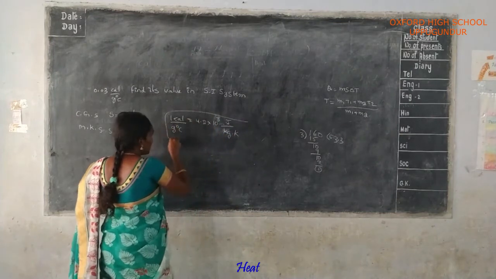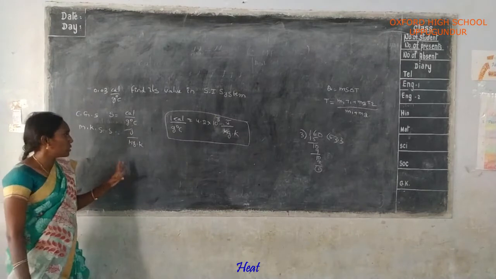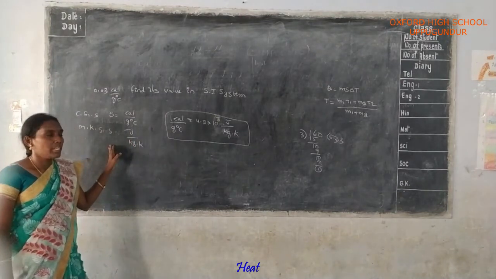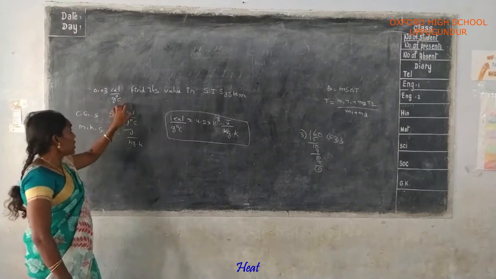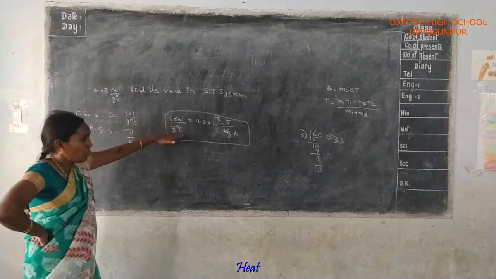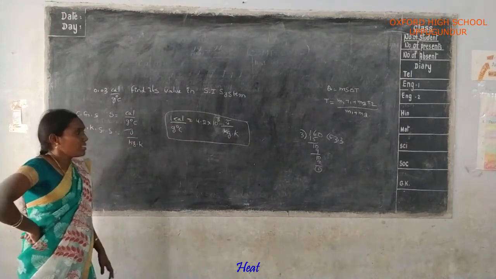Here this is the relation between CGS unit and MKS unit of specific heat. Here the value given in CGS unit should be converted into SI system. Okay na? SI system, amma.